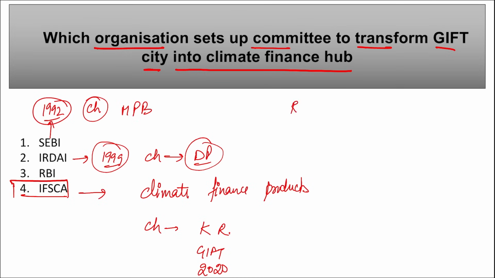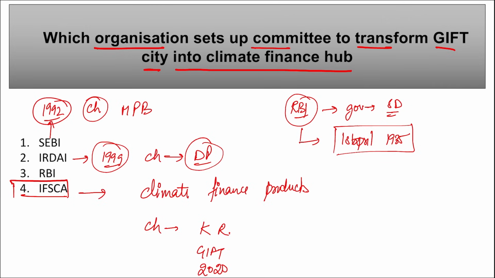Then if we talk about RBI, Reserve Bank of India, who is the governor of RBI? Shaktikant Das. When was RBI established? Tell me the date when RBI was established. RBI was established on the recommendations of the Hilton Young Commission. What is the exact date of establishment? It was established on 1st of April 1935. So take a note of this, right?